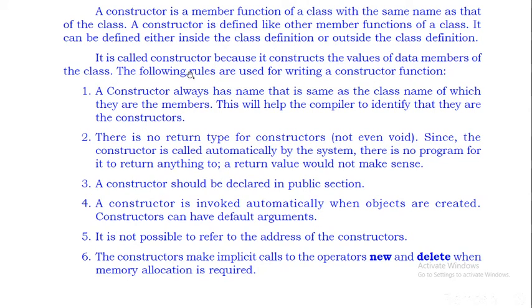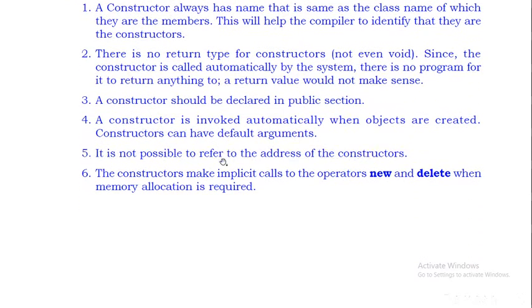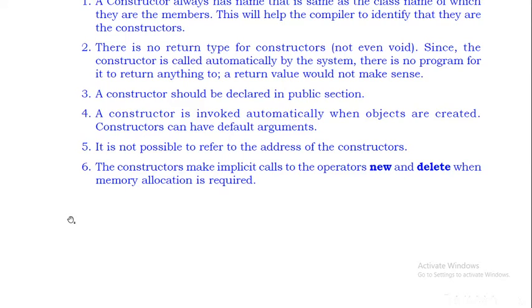They may ask you the question in this way: what is a constructor?